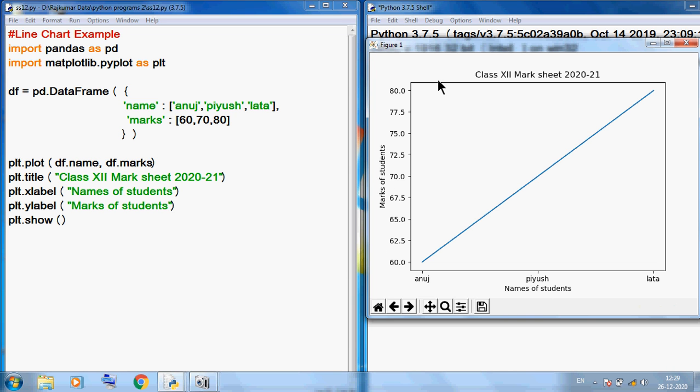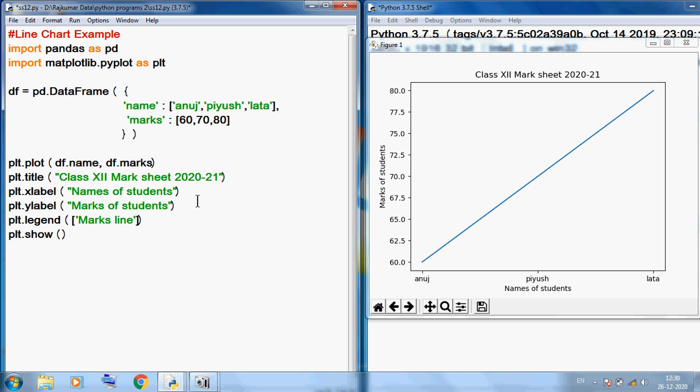but there is no legend. What does this line represent? What does the color of this line represent? There is no indication. So we can use plt.legend. Here always use a square bracket and you can type anything. Here I am typing marks line. And this legend will show in a suitable blank space. Location is best. Okay, so I want to save this program and run it.